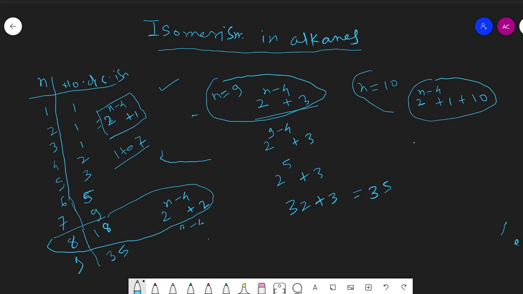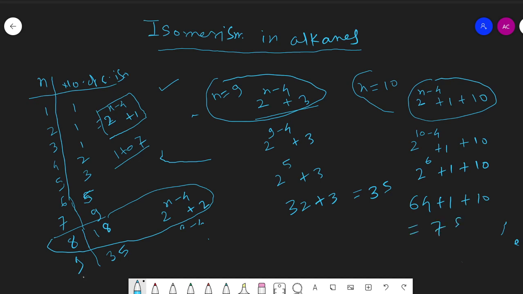So for 10 it will become 2 to the power 10 minus 4 plus 1 plus 10. 10 minus 4 means 2 to the power 6 plus 1 plus 10. 2 to the power 6 is how much? 64 plus 1 plus 10, that becomes 75.